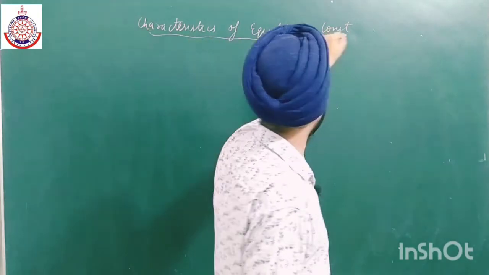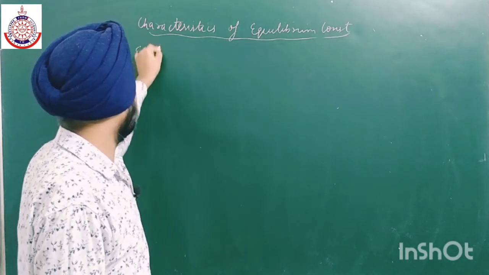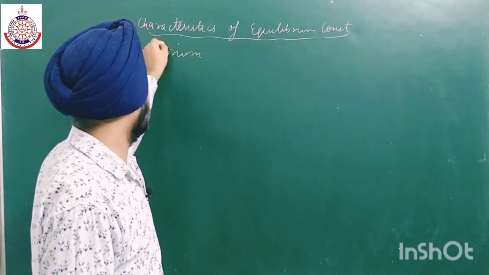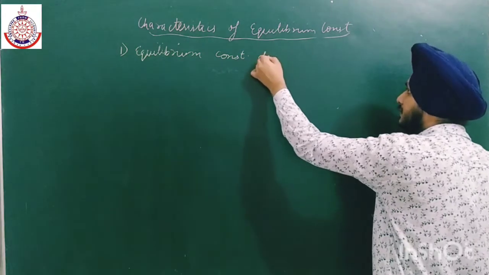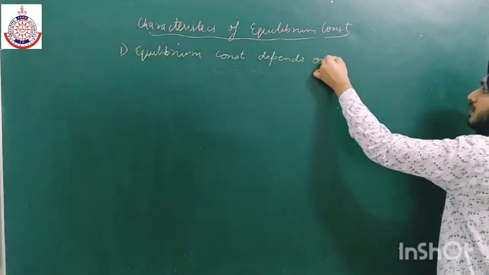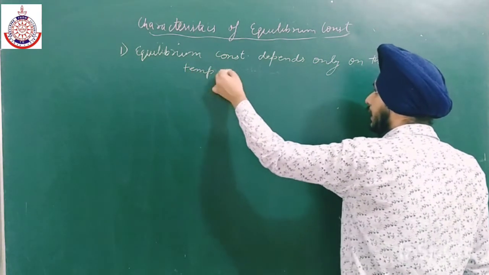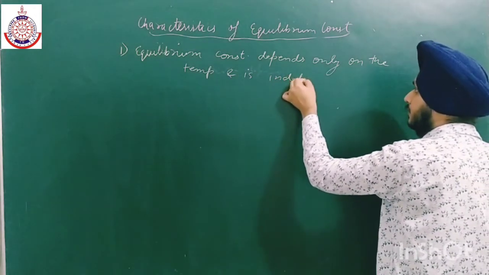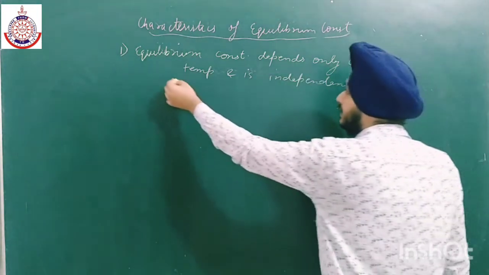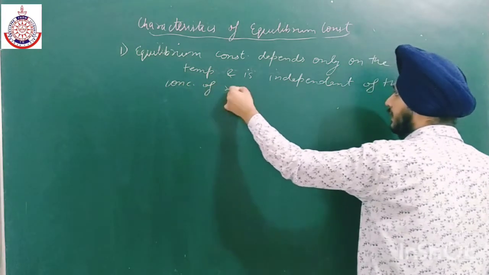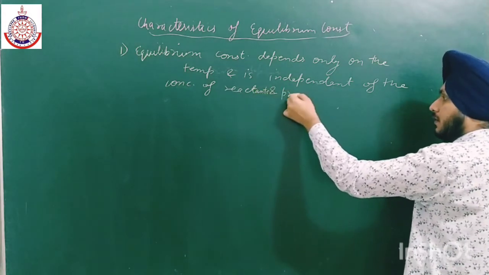The first characteristic: the equilibrium constant depends only on the temperature and is independent of the concentration of reactants and products.